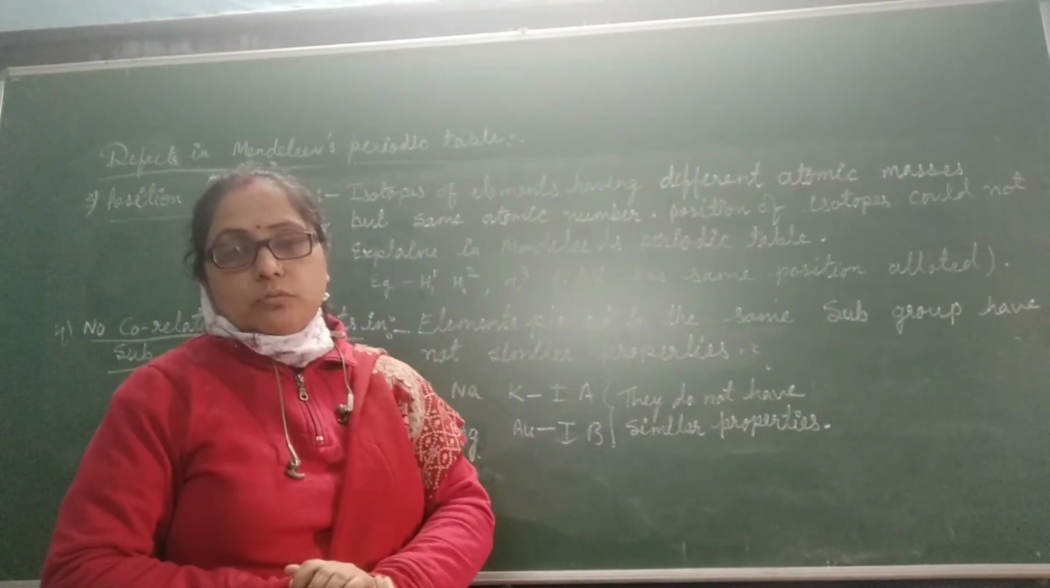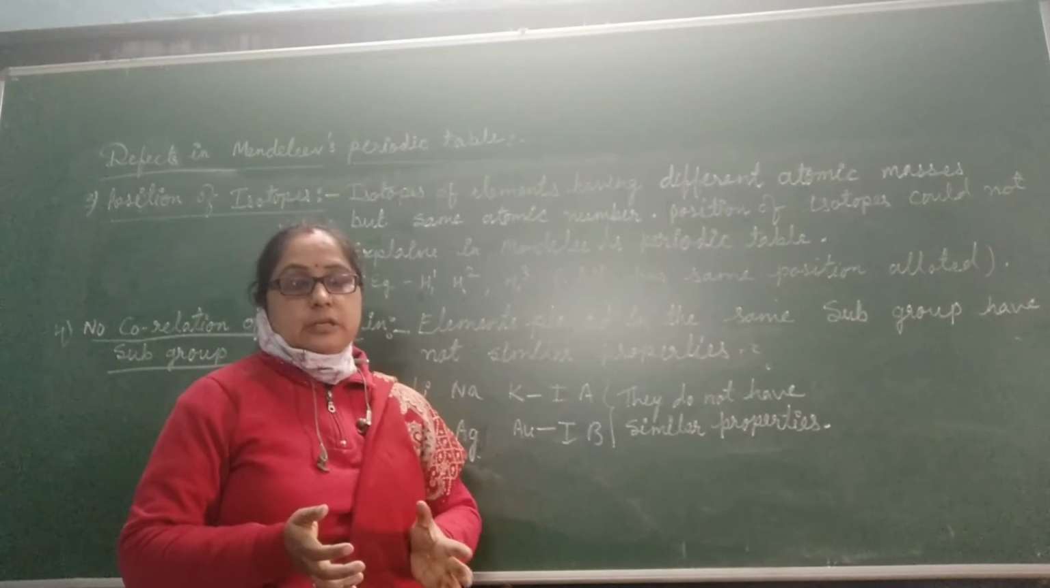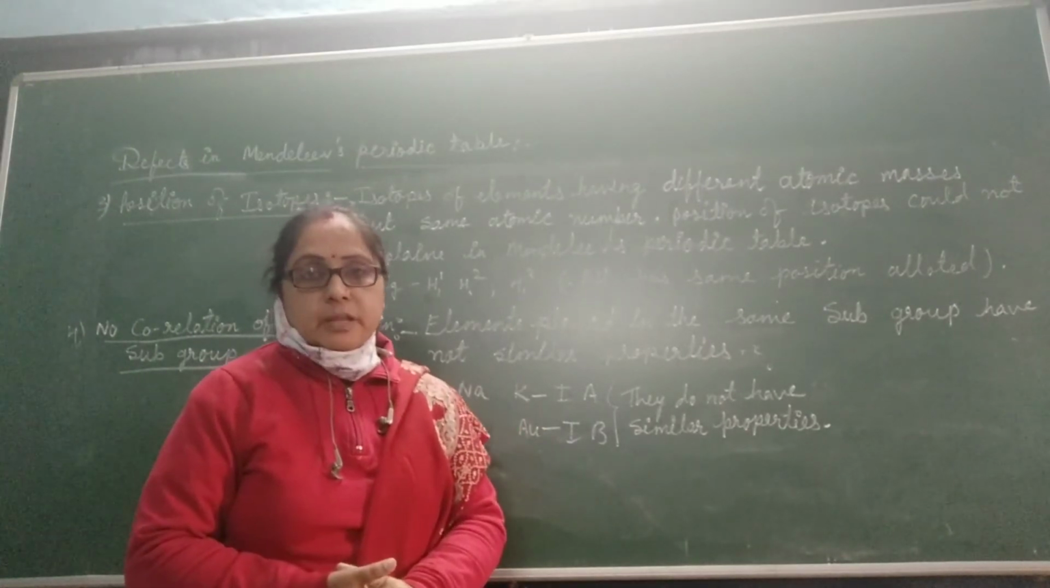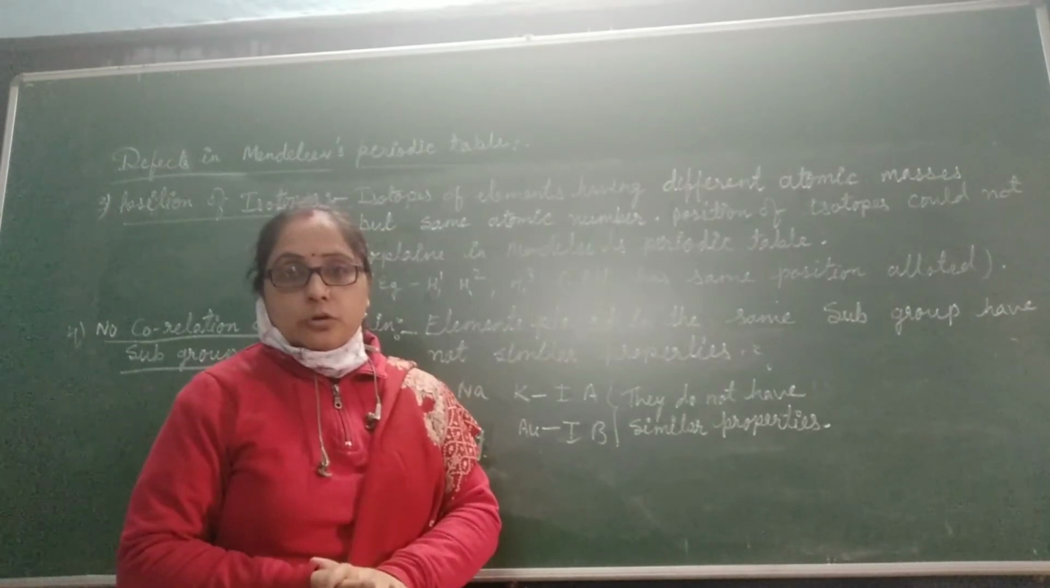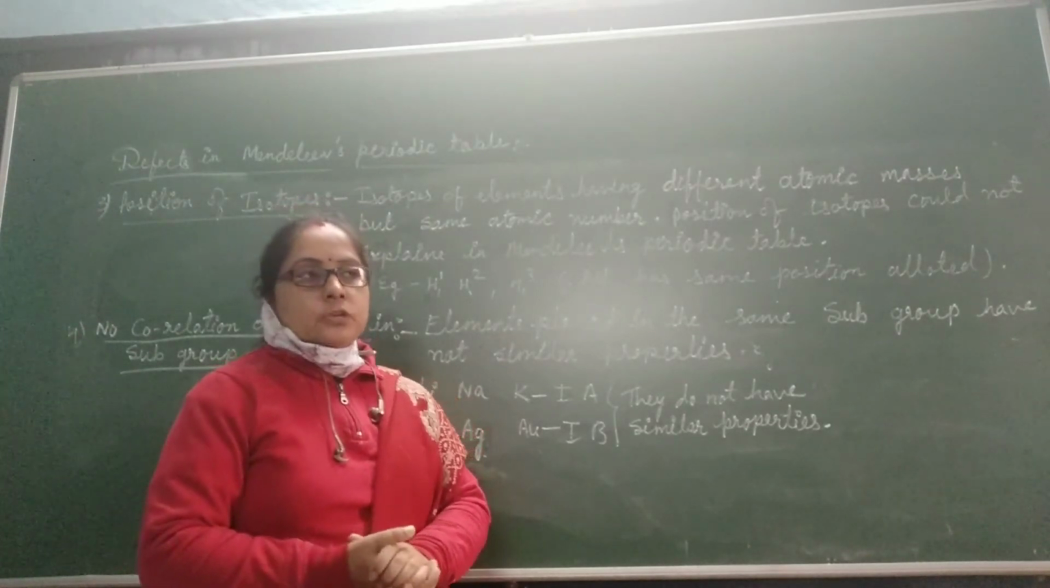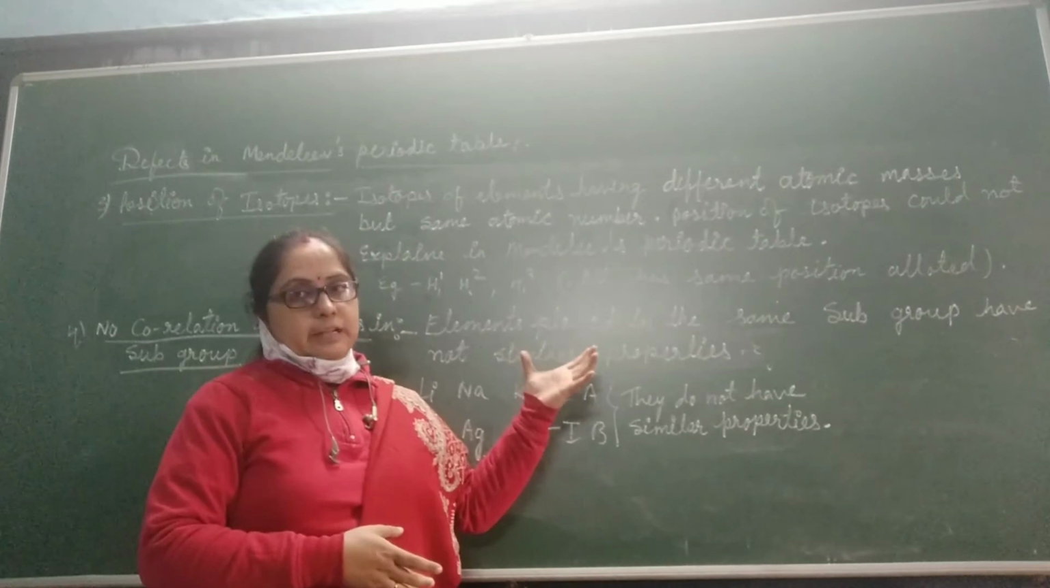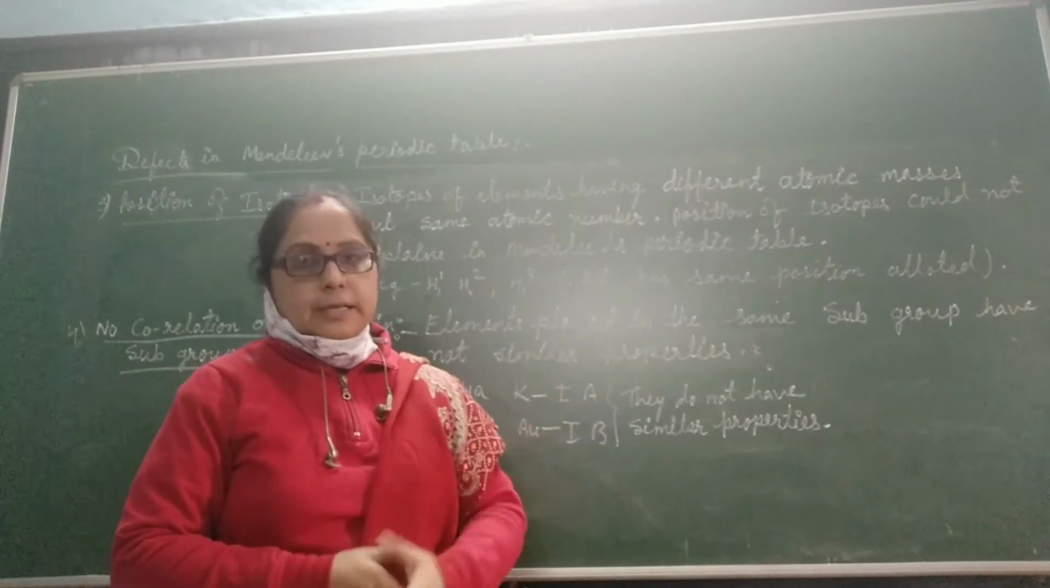And why is this so? Why do the isotopes have the same position? While according to Mendeleev, elements having different atomic masses can be placed in different groups or in different positions. So the Mendeleev periodic table could not explain the position of isotopes.